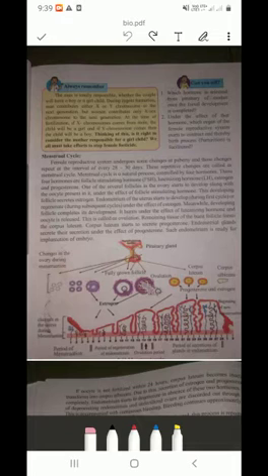This developing follicle secretes estrogen hormone.